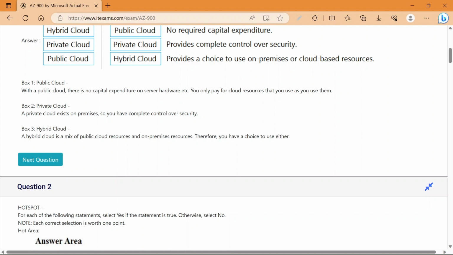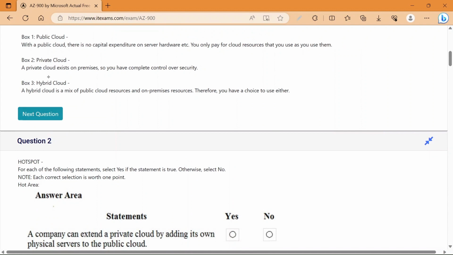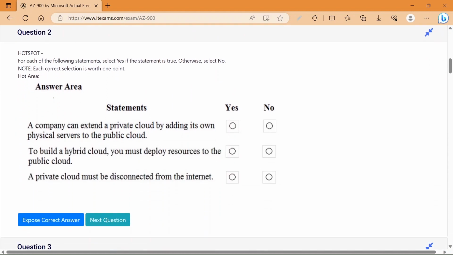So private clouds are very secure, whereas hybrid cloud is a mix of public cloud resources and on-premises resources. Therefore, you have a choice to use either. Now the next question is question number 2.